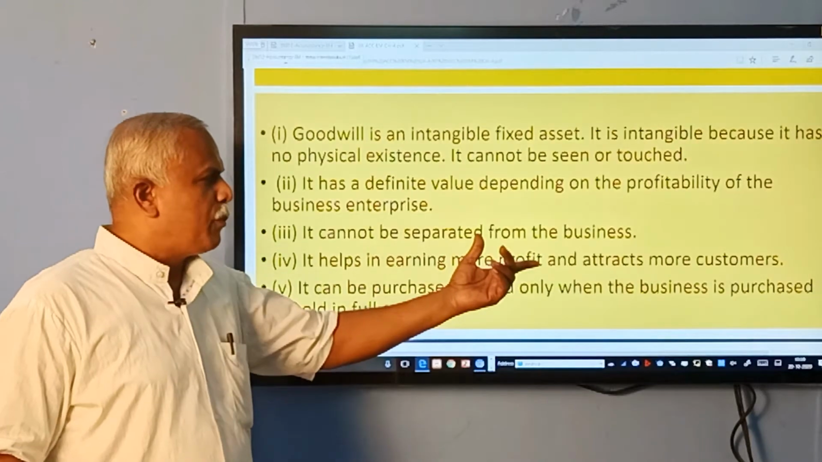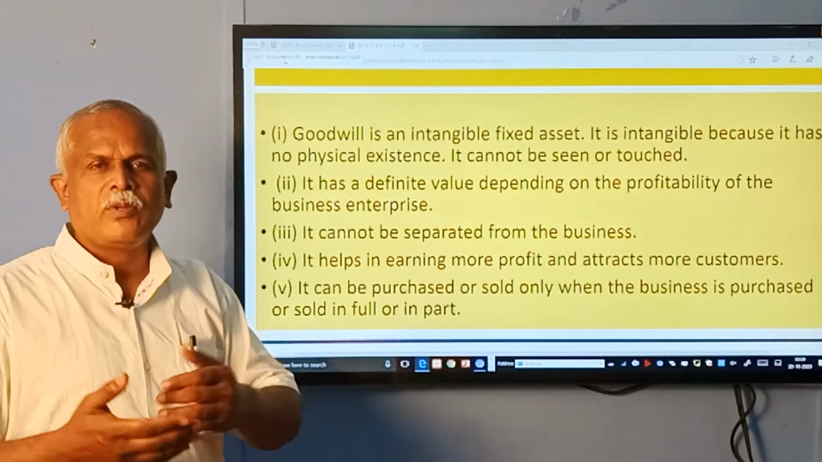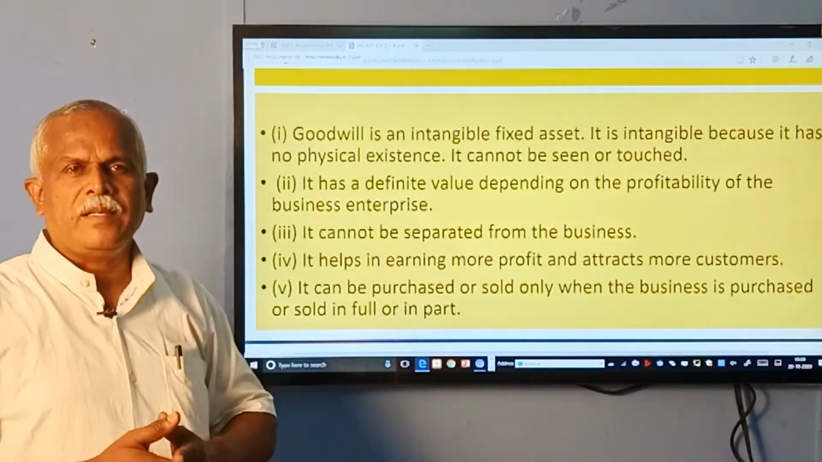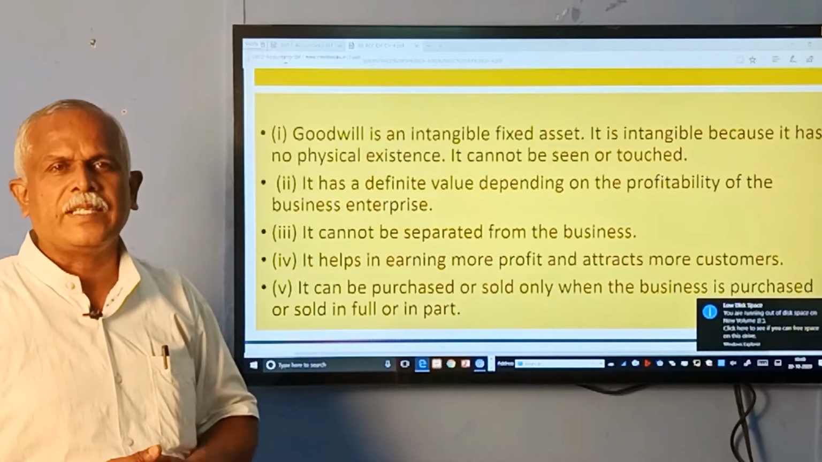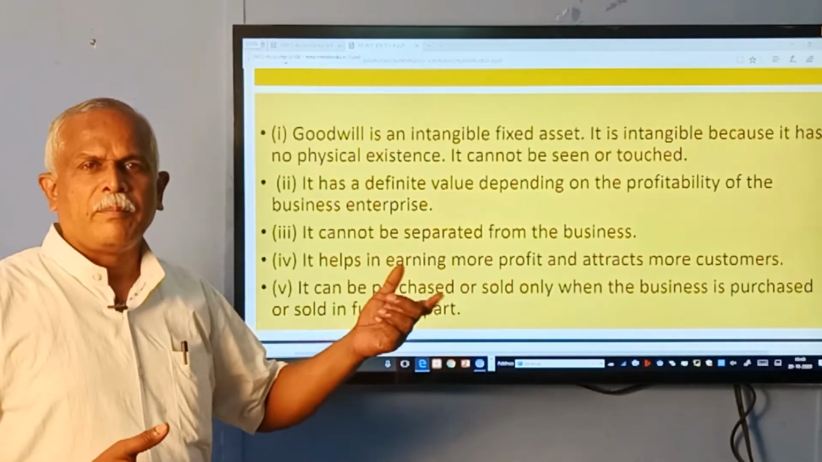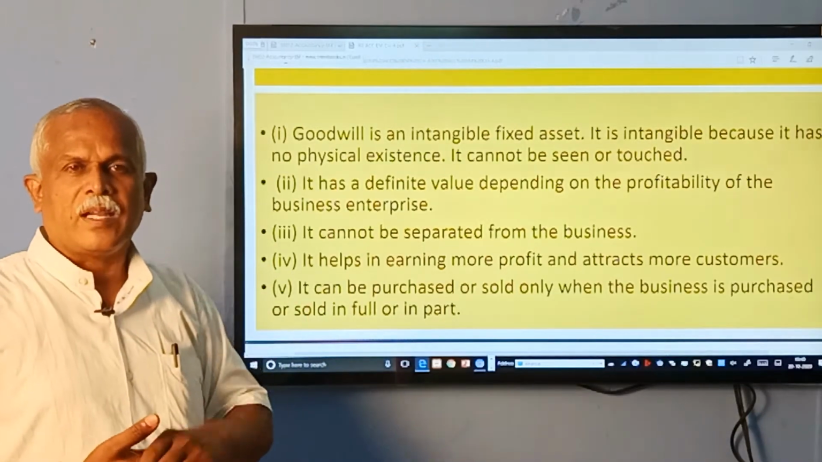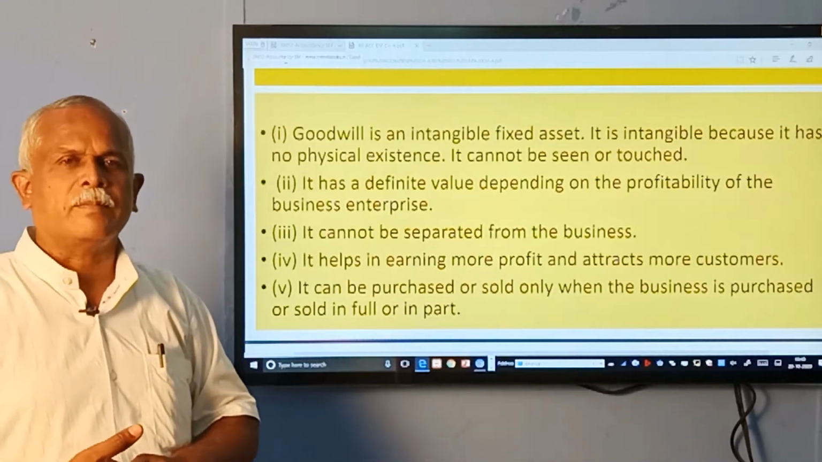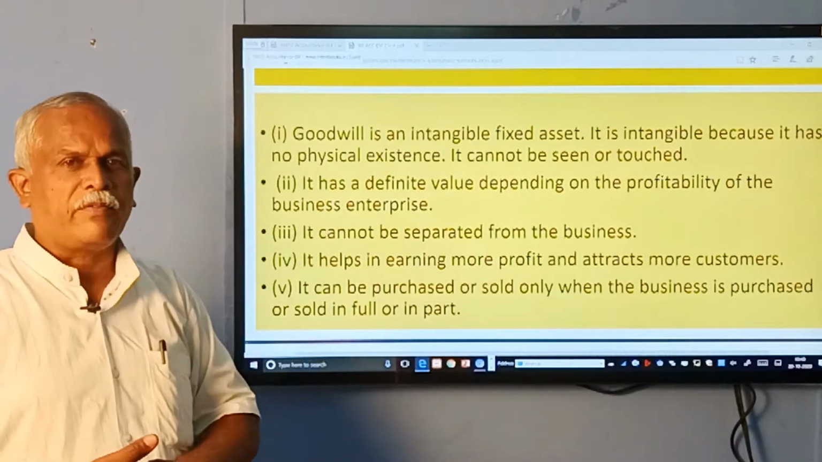It helps in earning more profit and attracts more customers. More customers, more profit. Whenever you go to the market, we look at the shops. Where more people move in, we also tend to get into that shop, isn't it? Same way, when a business earns more customers, because of what? Because of supplying good quality goods, goods at a cheaper price, and more varieties. These are the things attributed to more customers. In turn, more customers turn into more profit.